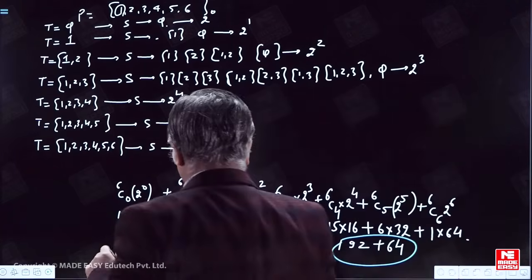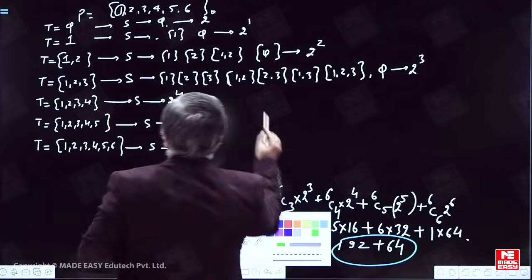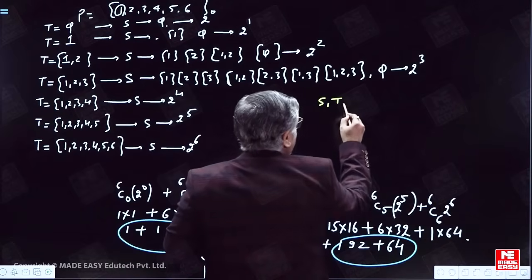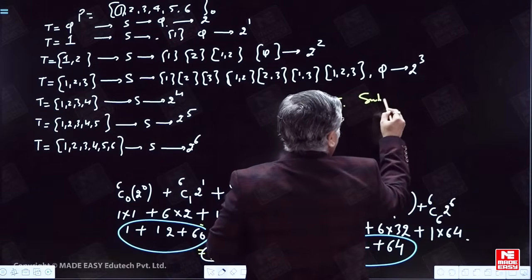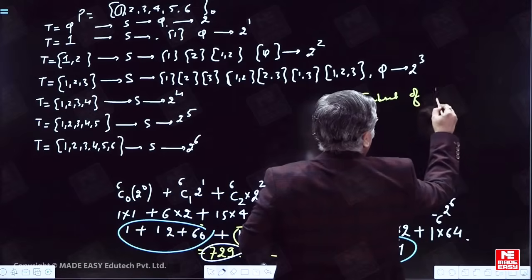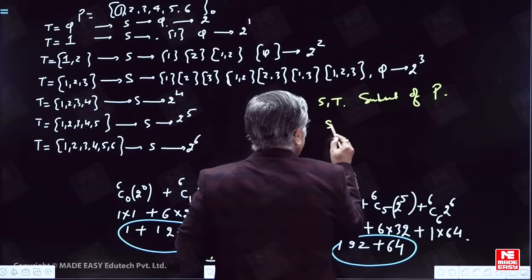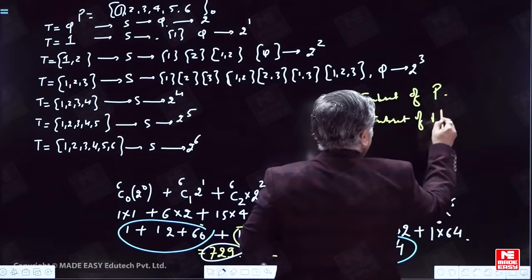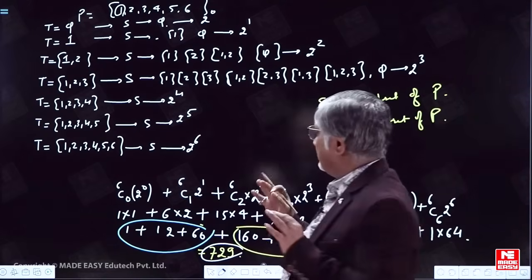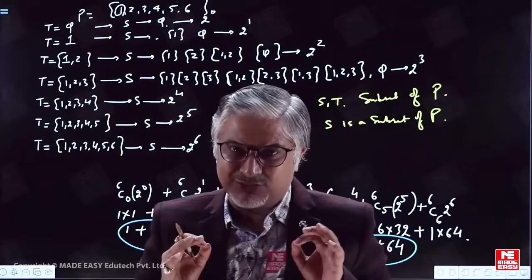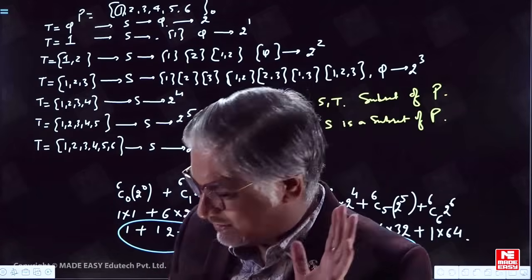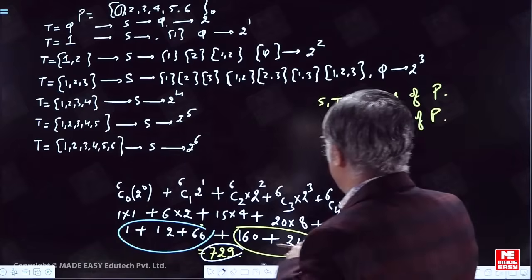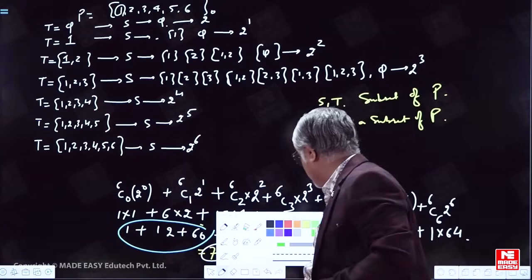What the question was saying: P is a set which contains these 6 elements. Now he is saying S and T have to be subsets of P. Further, S is a subset of T. Font size has become quite small, kindly excuse me for that, because I want to capture the entire stuff on the board. Everything else will remain perfectly okay here.